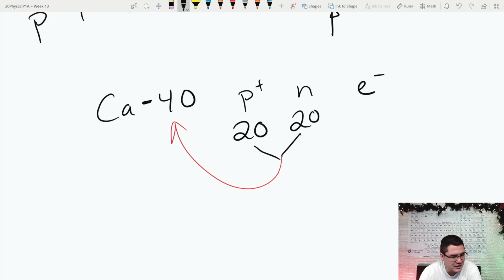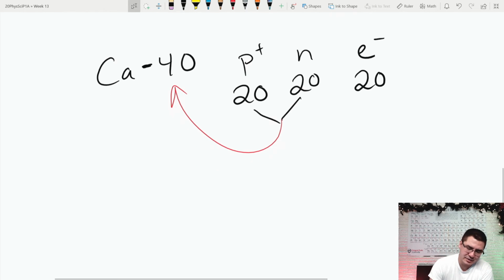And then electrons, for now, because we're going to be talking about what are called neutral atoms, the number of protons and the number of electrons, so the number of positive charges and the number of negative charges, are always the same in a neutral atom. So 20, 20, 20, right?